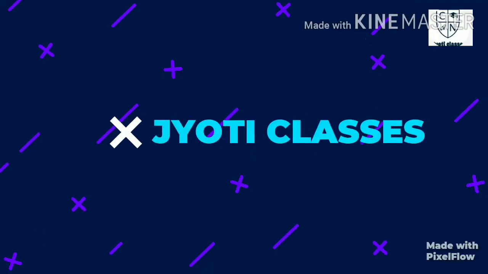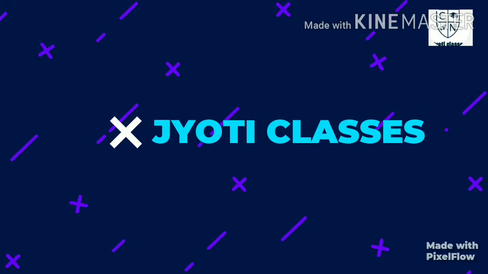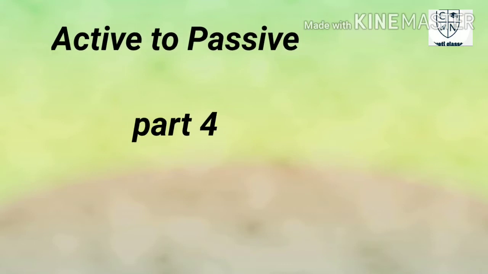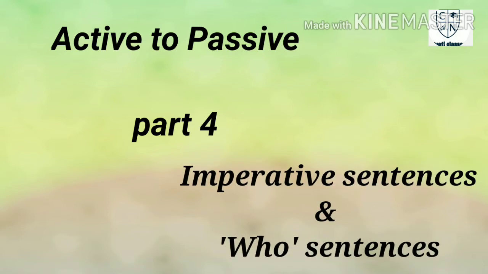This is part 4 of active to passive voice, and in this part I am going to discuss all the imperative sentences and WHO interrogative sentences. Let's discuss the imperative sentences and WHO sentences, and this one is the last part of active to passive voice.